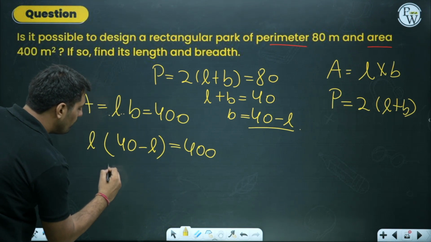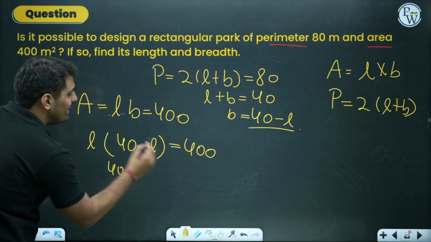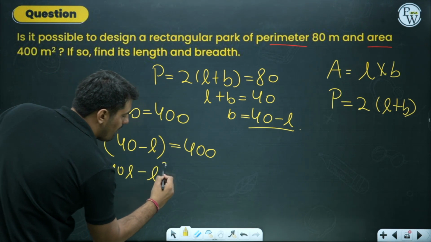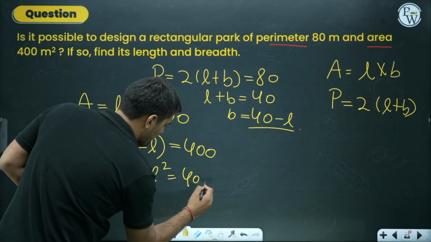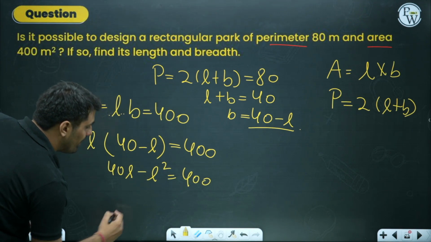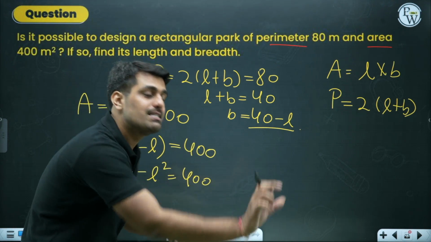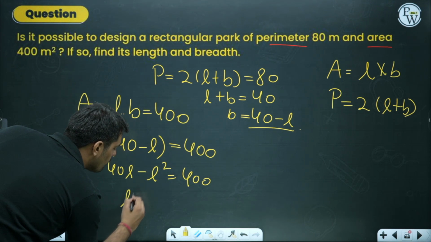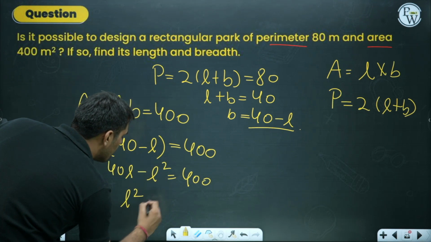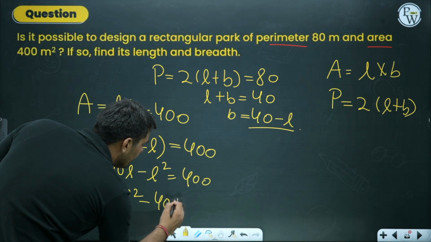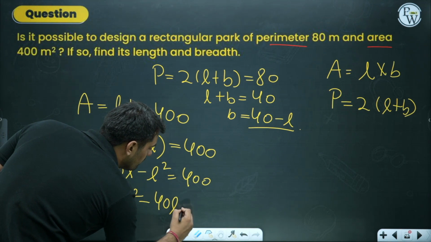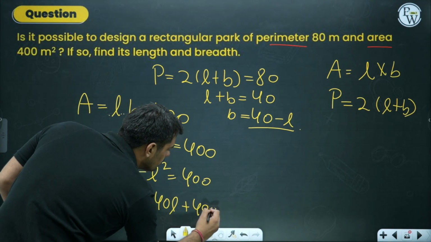L into 40, 40L. L into minus L, that means minus L square equals to 400. The equation we are going to get over here, converting into the general form ax square plus bx plus c, will be L square minus 40L plus 400 equals to 0.